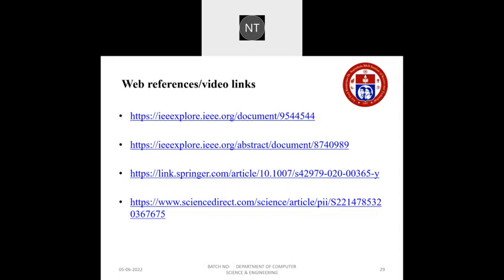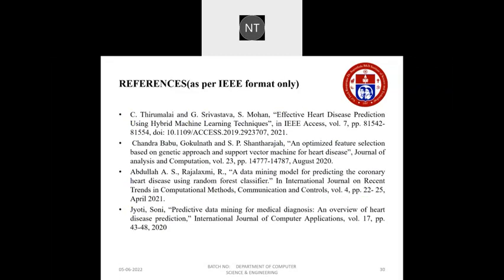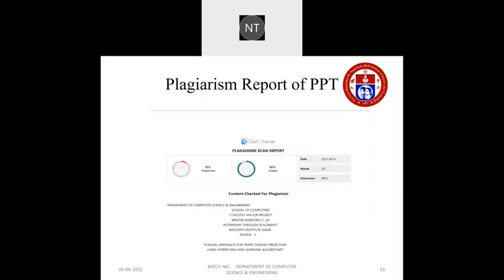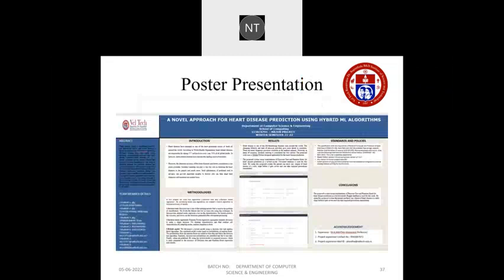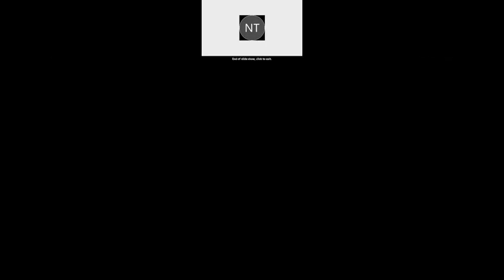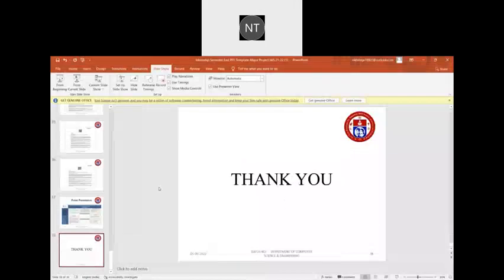And these are the web references or video links we referenced. These are all IEEE papers and Springer websites. And these are the references we took, latest references, like 2 years back. And this is the plagiarism report of the project. And this is the poster of our project. Thank you. Now I will demonstrate our output to you.